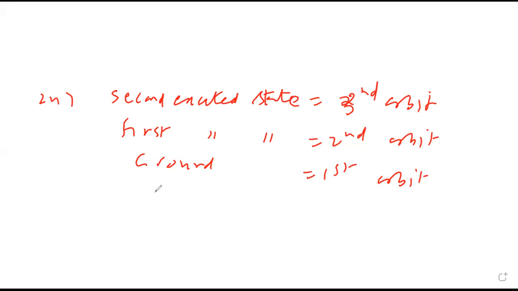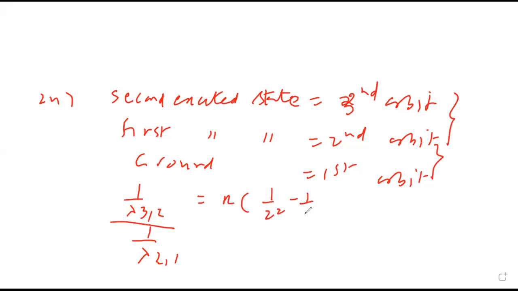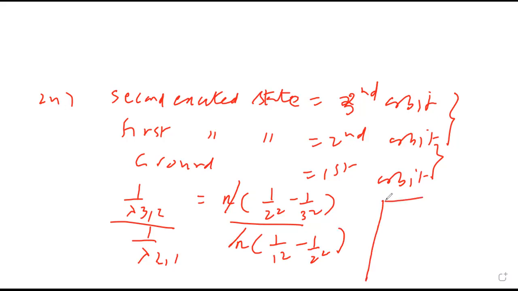First we'll check the wavelength in 3 to 2 and 2 to 1. The ratio of wavelength 3 to 2 and 2 to 1: R into 1 upon 2 square minus 1 upon 3 square, and R into 1 upon 1 square minus 1 upon 2 square. R and R cancel.